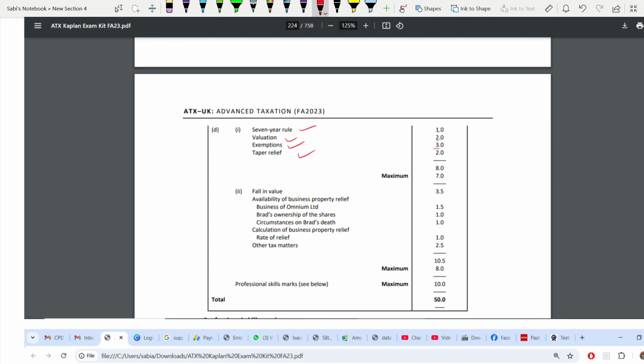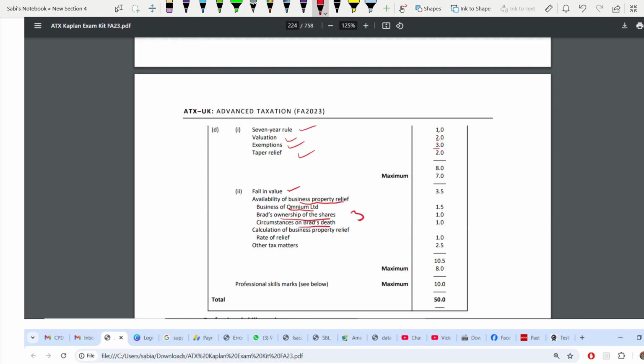Next, second part where you have to calculate fall in value. Availability of BPR. When you're taking availability of BPR, three things you have to consider. One, what is the business of Omnium? Is it in investment, securities, land and building, shares, or trading? Next, ownership of the shares. Are they owning it for 2 years? And circumstance on Brad's death. Is Gail still owning it on Brad's death?